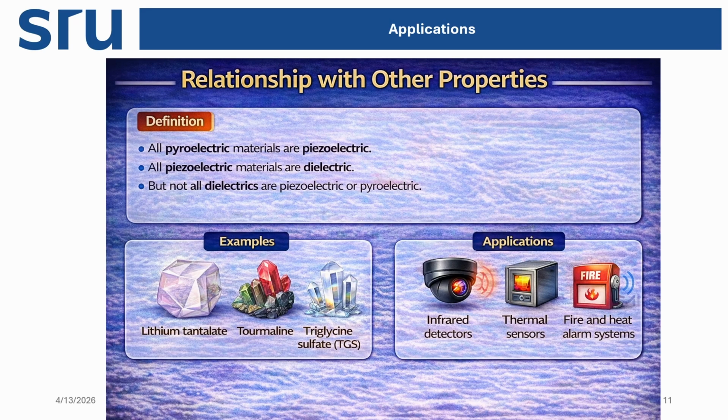So, relationships with others. Here we will see some relations in this category of electricity compounds, that is ferro, antiferro, pyro, and piezo compounds. All pyroelectric substances are piezoelectric. So if you observe any pyroelectric material, which shows polarization properties due to a change in heat or temperature, it also shows piezoelectric behavior.